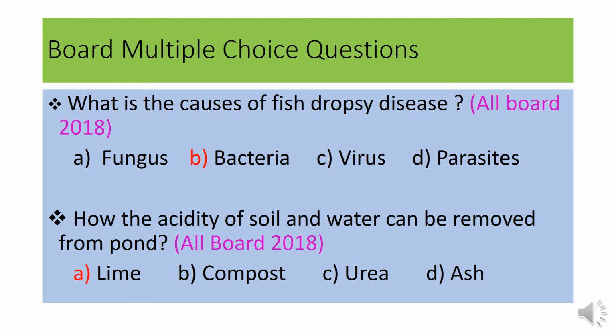The second question is: how can the acidity of soil and water be removed from a pond? It came in the year 2018 on all boards. The options are lime, compost, urea, ash. We use lime for acidity control, so here the answer will be lime.